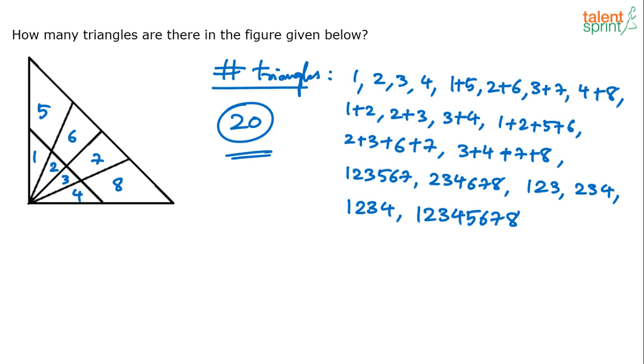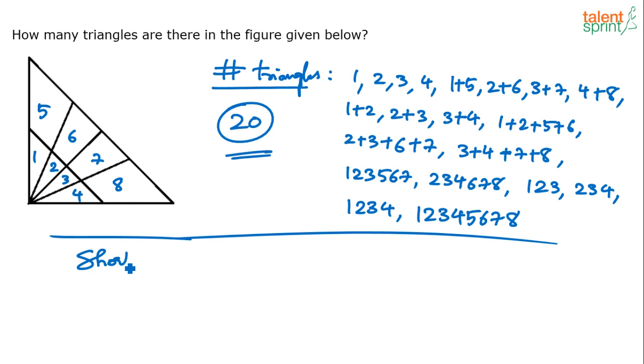So 20 triangles. Now let me explain a technique, a shortcut method, which will give you the answer in about 5 seconds, right? Shortcut. But the limitation here is you have to remember the shortcut clearly and apply it only for this particular type of diagram. So the shortcut goes as follows. Let's say there is this triangle which has been divided into 4 triangles like this, right? This diagram.